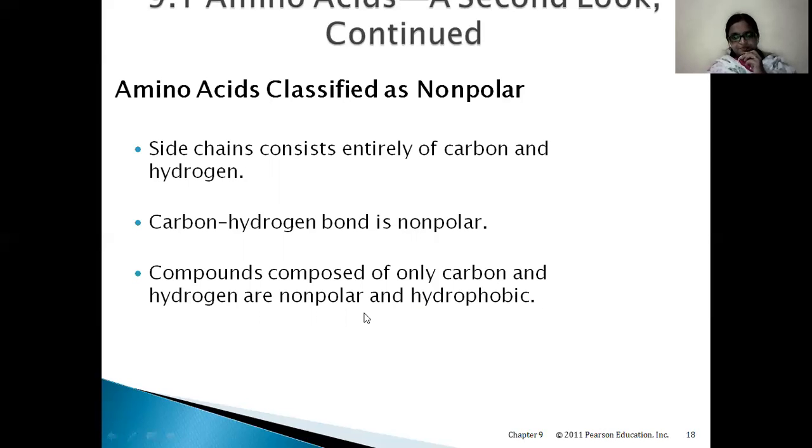Non-polar and hydrophobic. Non-polar means they cannot interact with water. Hydrophobic also means they cannot interact with water. Hydro means water, phobic means fear. They are water-fearing molecules, non-polar molecules.